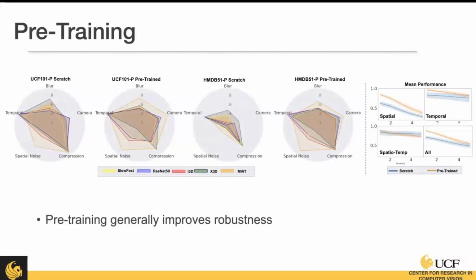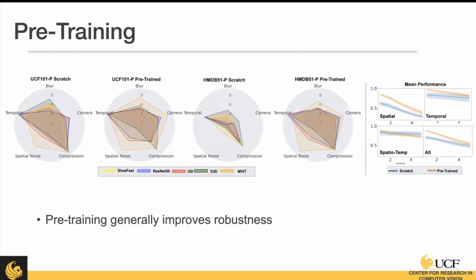We're also interested in how we can make models more robust. So we look at pre-training and how that might improve robustness. Here we have models that are trained on UCF101 or HMDB from scratch, or pre-trained on Kinetics 400 and then fine-tuned on the data set. And as you can see, especially with HMDB, the model becomes more robust if you pre-train it on the Kinetics data set. We do see, however, that certain perturbation categories might not be as robust.